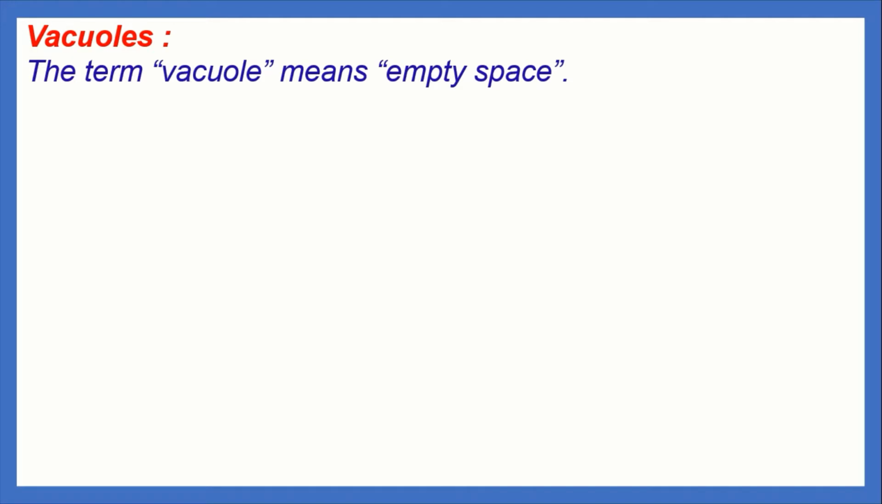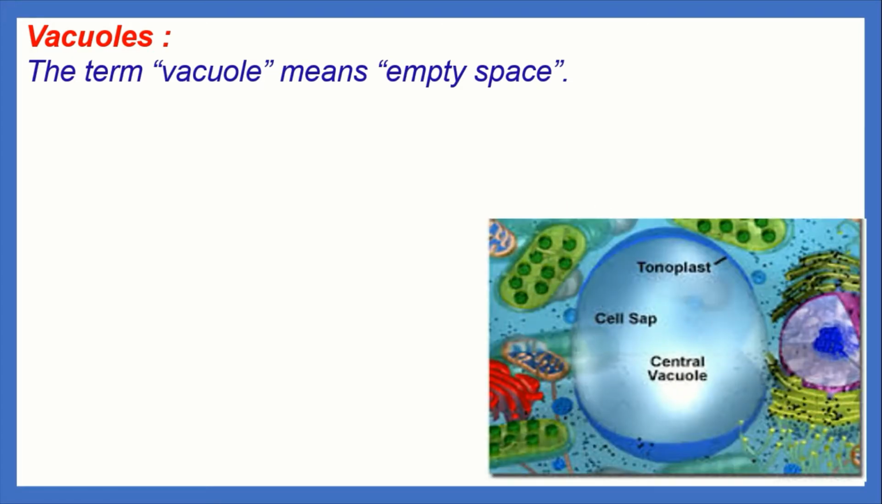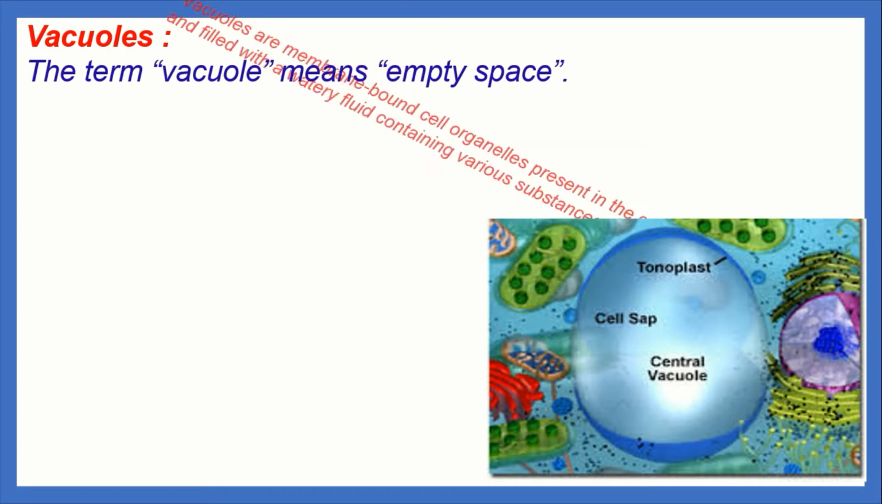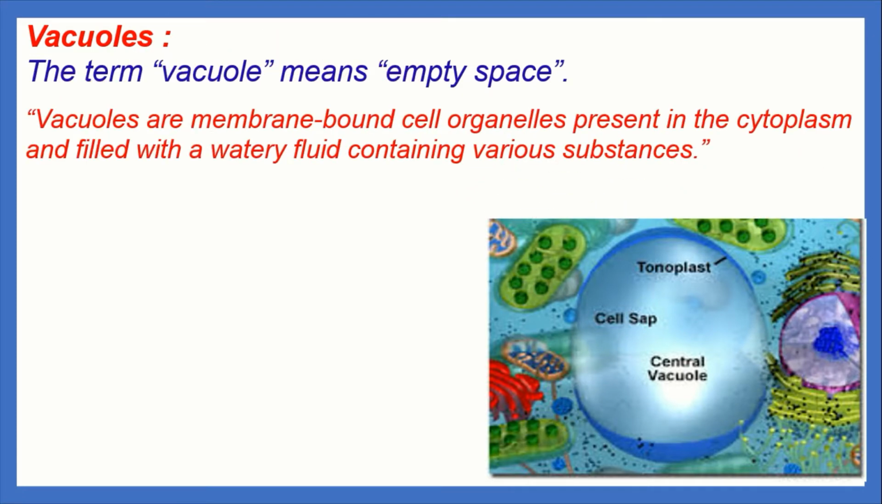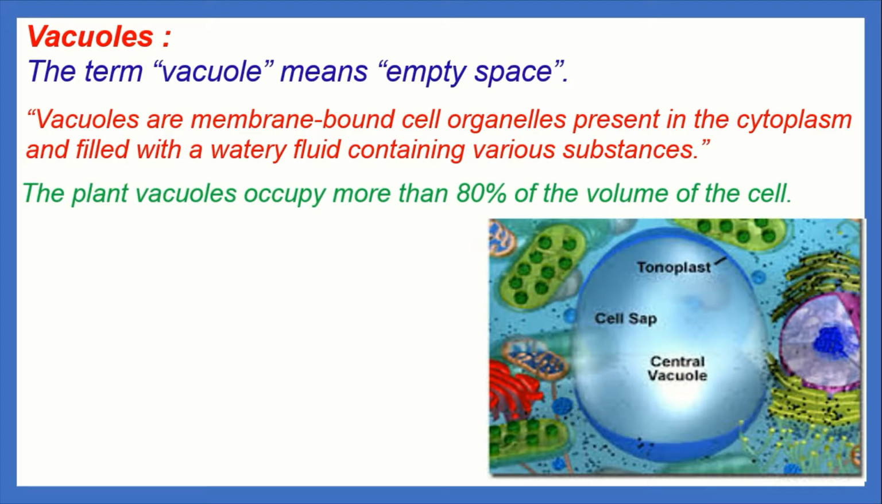Vacuole, the term vacuole means empty space. Have you seen a vacuole? Everybody see this picture. This one is a vacuole. The open or blank space seen within the cytoplasm near the nucleus is called vacuole. Vacuoles are membrane bound cell organelles present in the cytoplasm and filled with a watery fluid containing various substances. A plant vacuole occupies more than 80% of the volume of the cell.